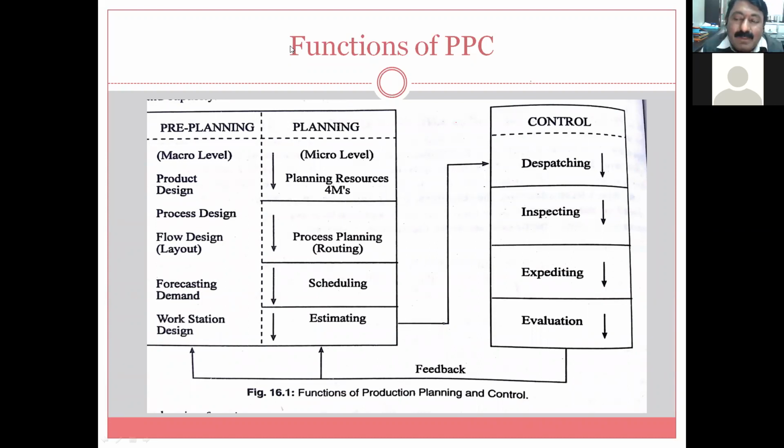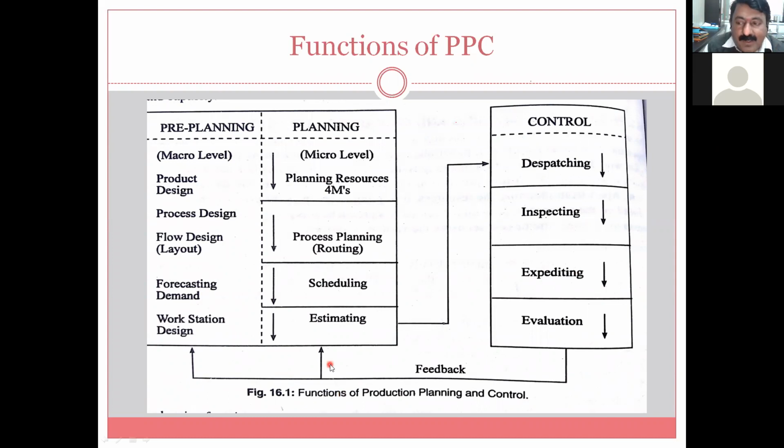So if the method itself is wrong or not corrected properly as per the design requirement and the tolerances, how can that product be right? And finally, dispatching: making everything ready, quality check, all things correct as per the requirement, then proper packaging of the product as per its requirement, and dispatch and delivery at the right time. And a very important function you can see here is feedback. Whatever is pre-planned, whatever is planned, and whatever control is going on, this is feedback.